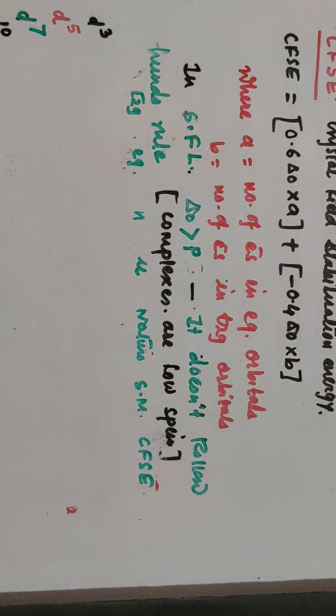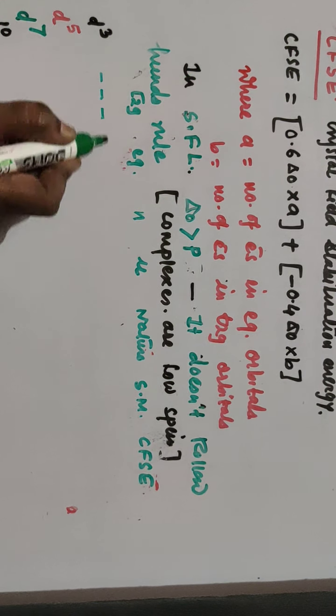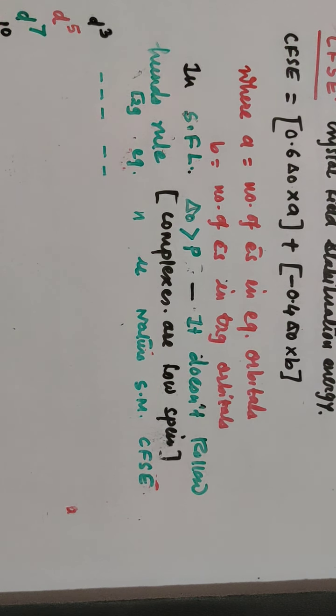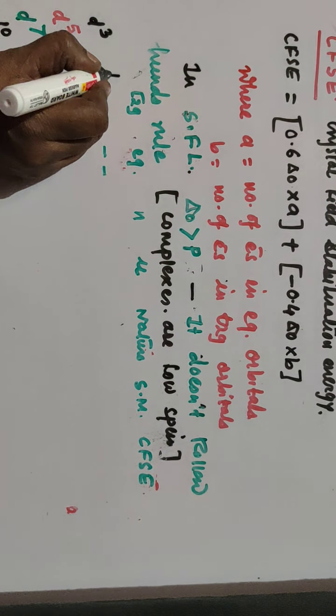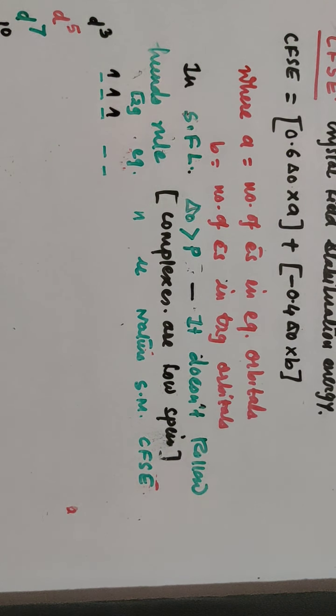Now in d3 what happens? In case of T2g, again the same thing, 3 orbitals. Here in Eg 2 orbitals are there. So wherever there are 3 electrons, first they are filled singly. Doesn't matter here. So the remaining things are the same.